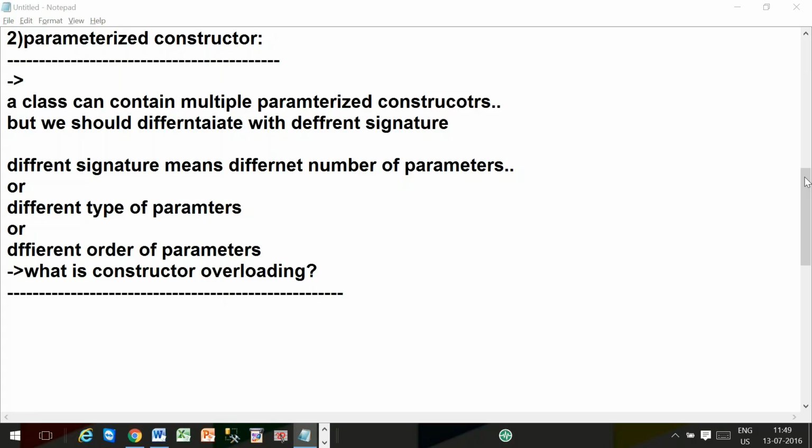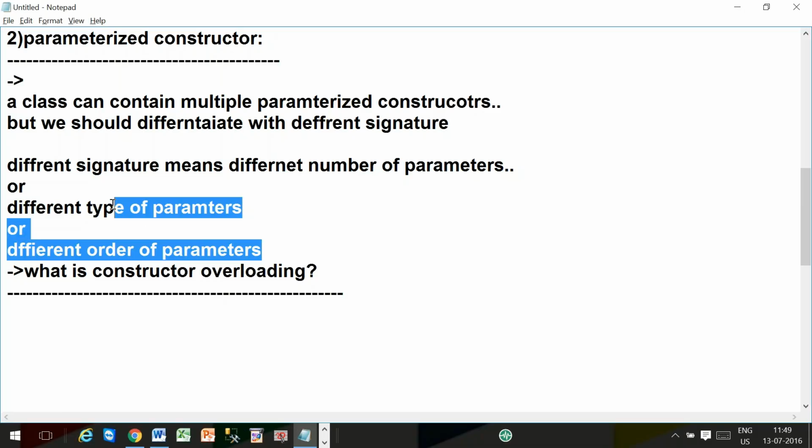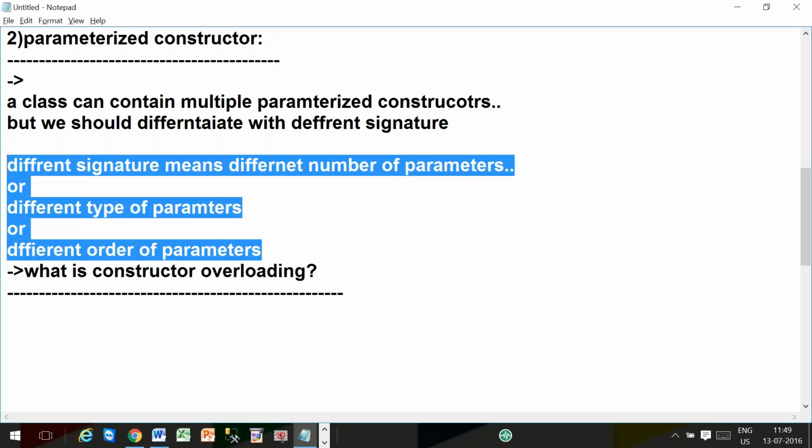Nandini, tell me, what is constructor overloading? Can we call it different parameters or only different signature? That's why different signature. And different signature means different number of parameters, or different type of parameters, or different order of parameters. Anything like that is called a different signature.